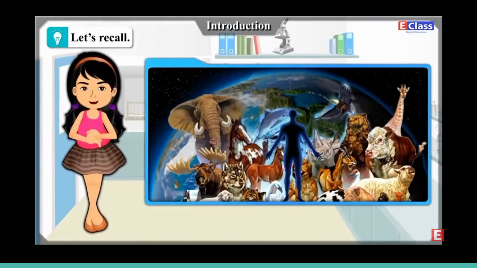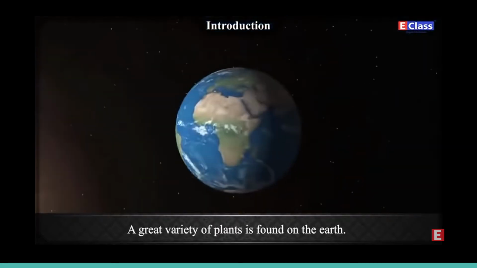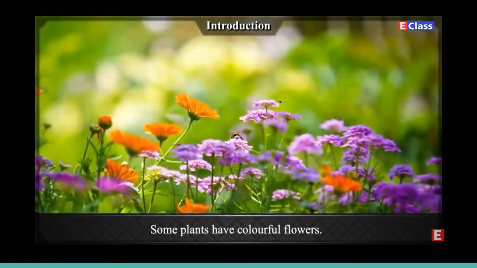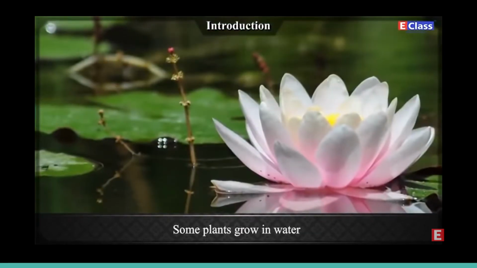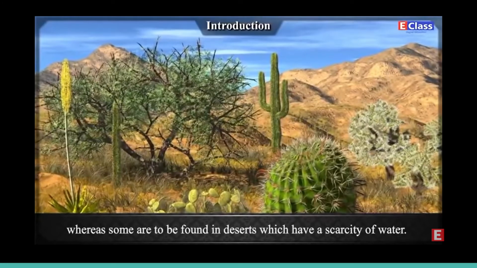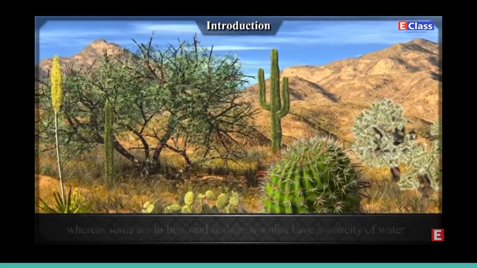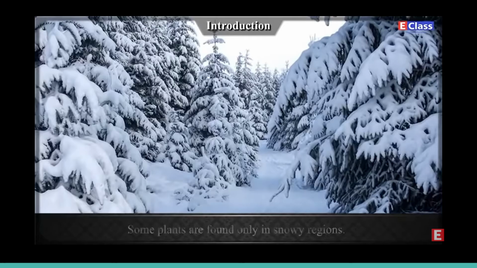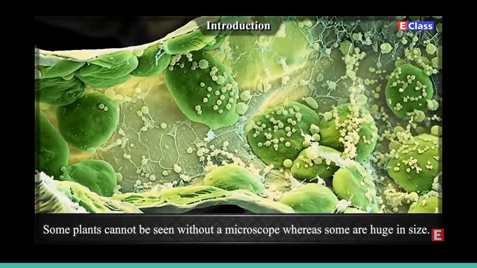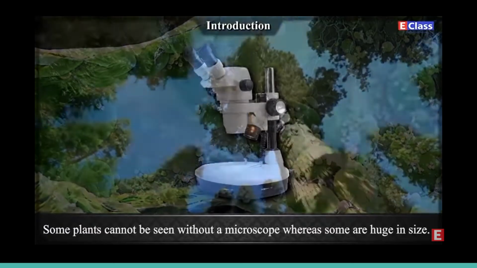A great variety of plants is found on the earth. Some plants have colorful flowers. Some plants grow in water, whereas some are found in deserts, which have a scarcity of water. Some plants are found only in snowy regions. Some plants cannot be seen without a microscope, whereas some are huge in size.